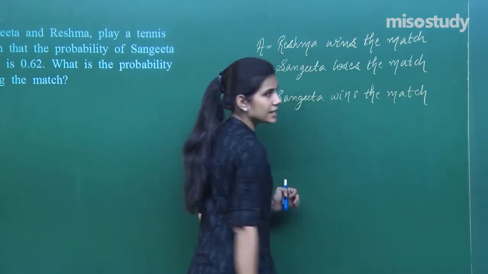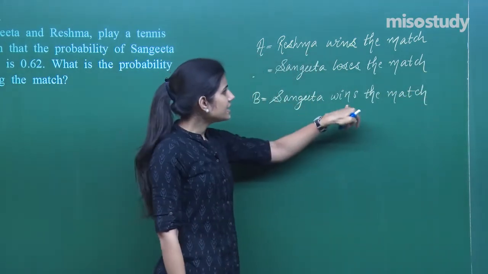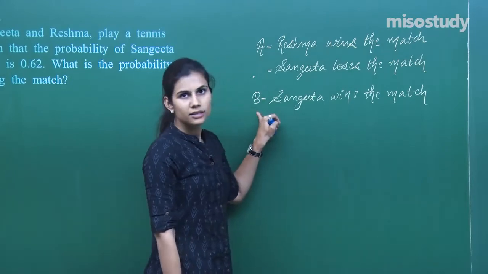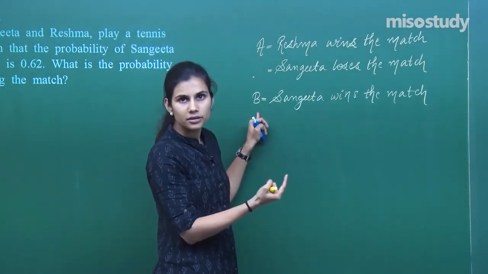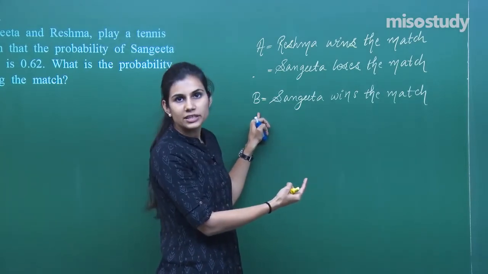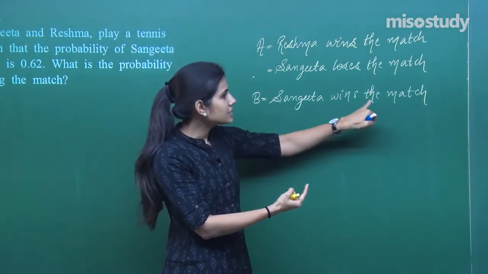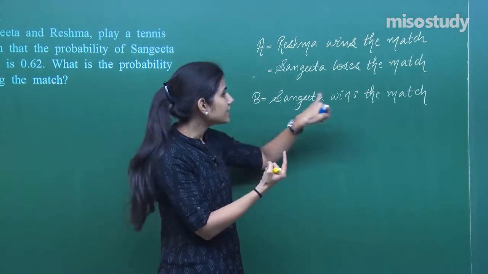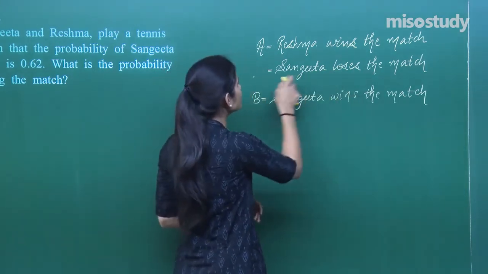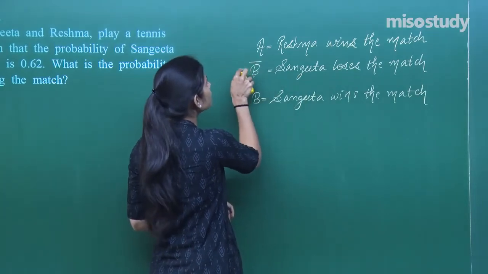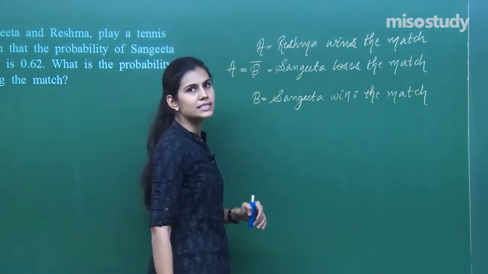Now please try to understand the situation. Sangeeta is winning the match is event B. So negation of Sangeeta winning the match would be B bar. What is the negation of event B? Sangeeta wins the match. What is the negation? Sangeeta does not win the match. So Sangeeta loses the match is actually B bar. So B bar is the same as A.